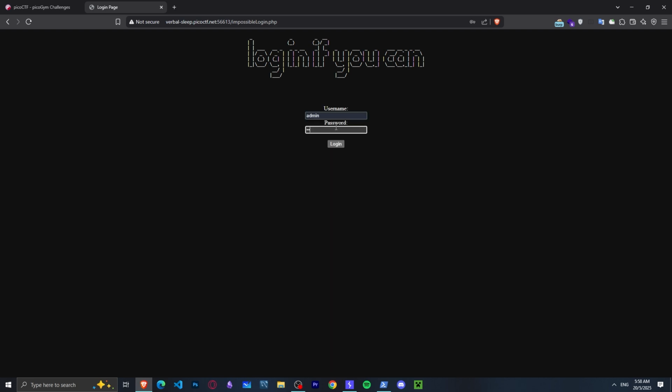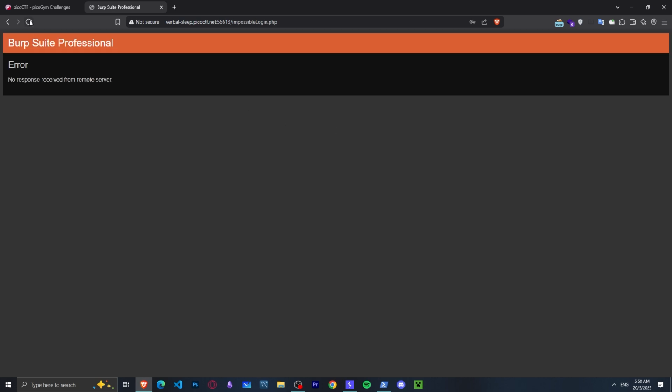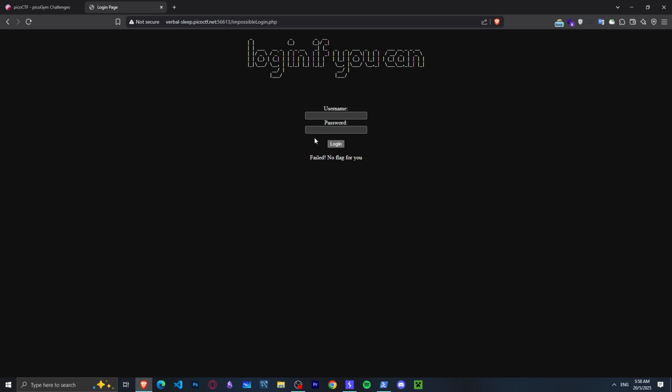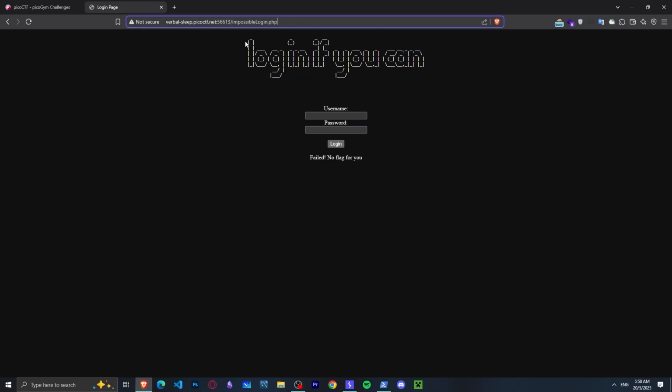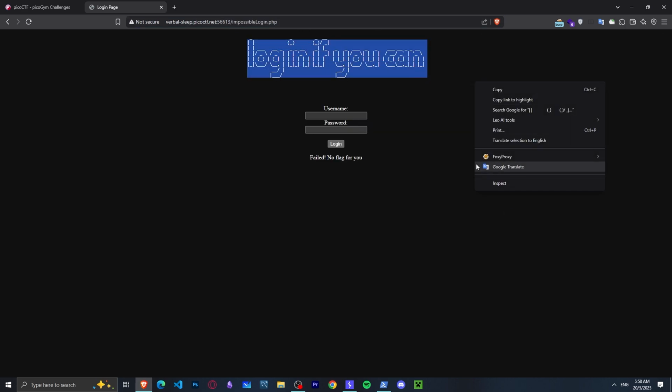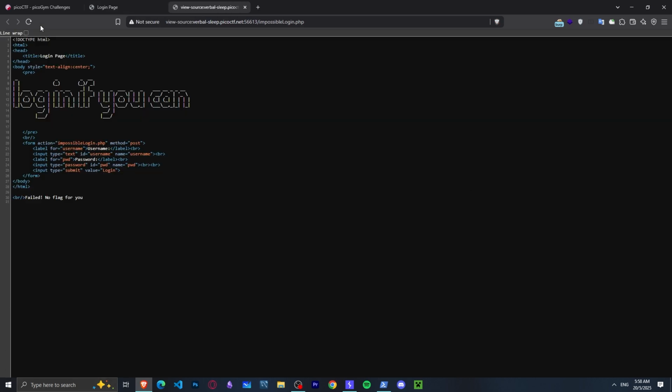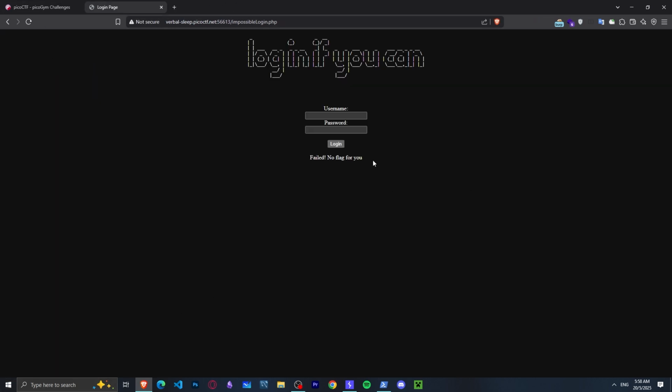Let's try admin. I tried this. I tried SQL injection. Nothing worked. And I tried fuzzing for directories right here. Couldn't find anything of interest. And yeah, that was pretty much it. I couldn't find anything. But what could I do? I mean, it's supposed to be solvable. It's a medium one. It's not even a hard CTF.